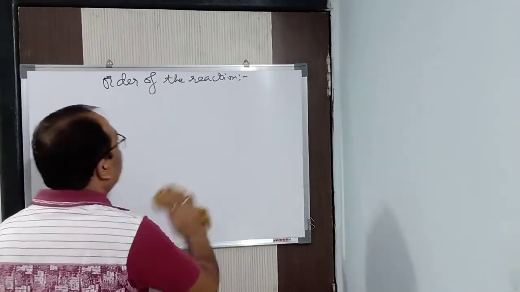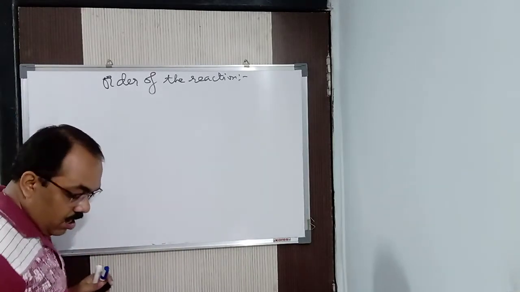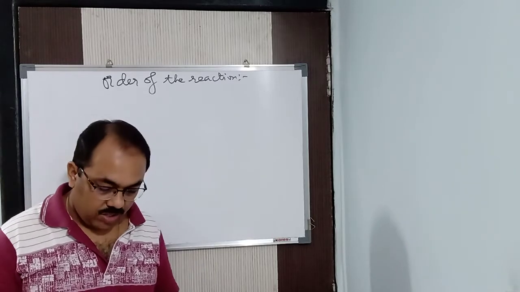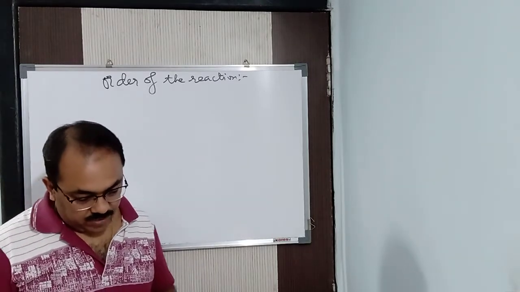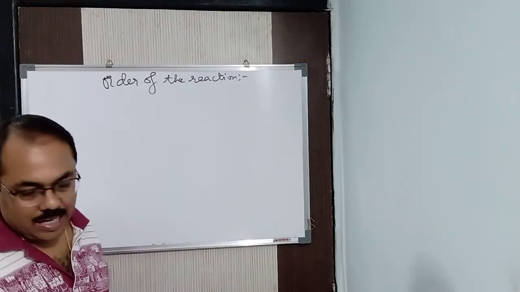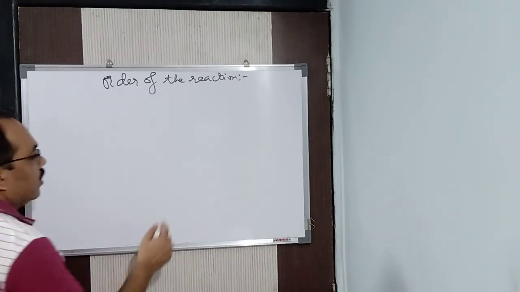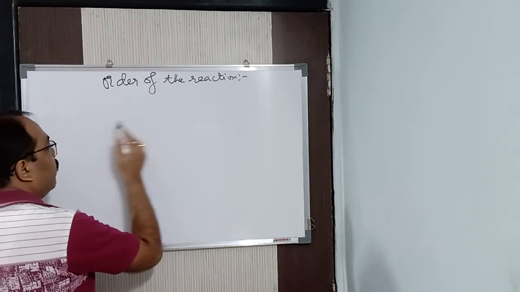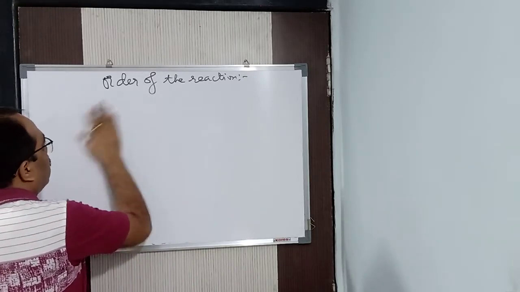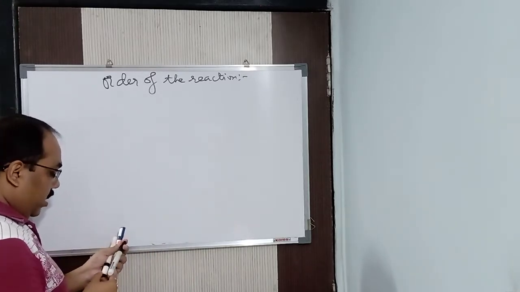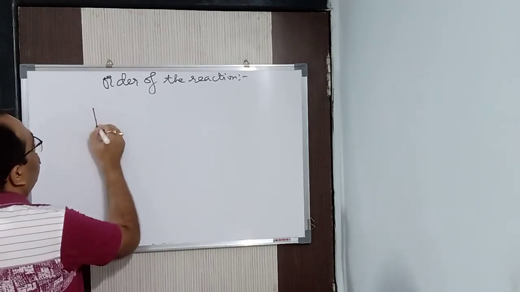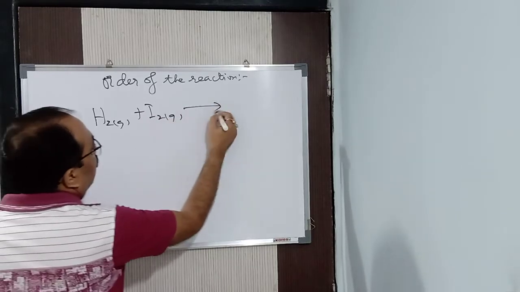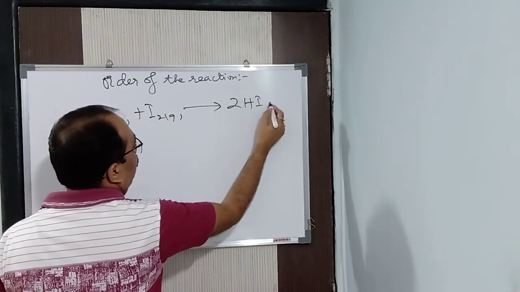In this way, as I already said, I gave you so many examples. The order can be 0, it can be first order, it can be fractional order. Let me give you some more, for the second order of the reaction. Like see, I said H2 plus Br2 gives 2HBr, and the order of the reaction is 1.5. But here, if I use H2 gas plus I2 gas, it gives 2HI gas.